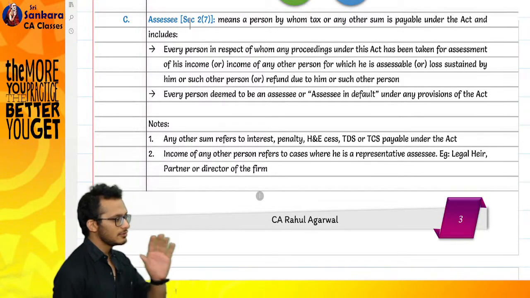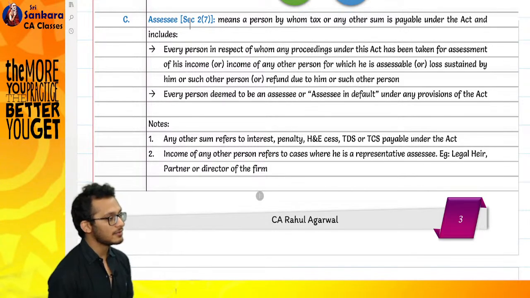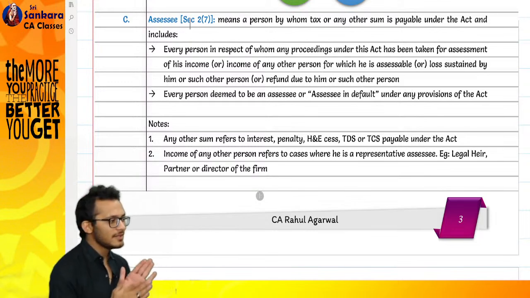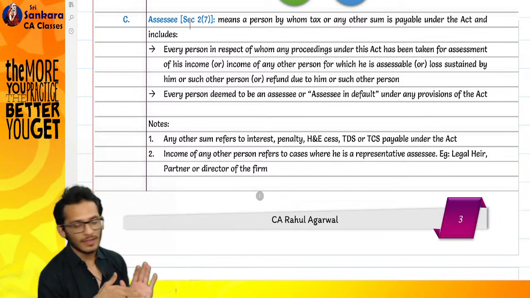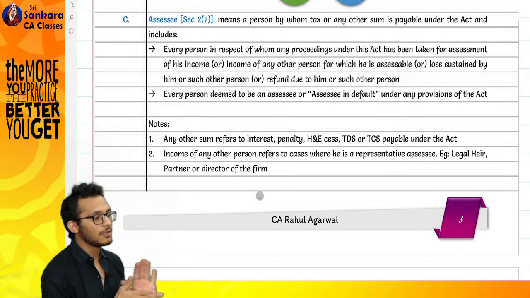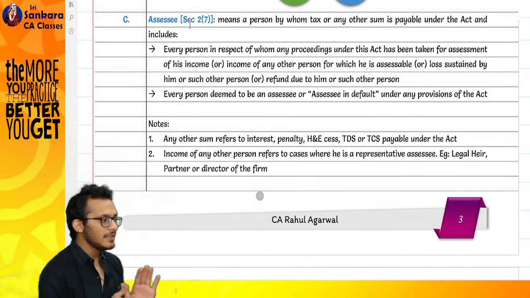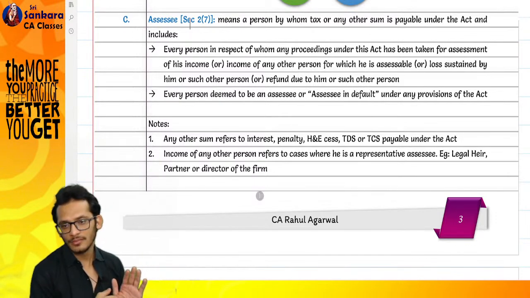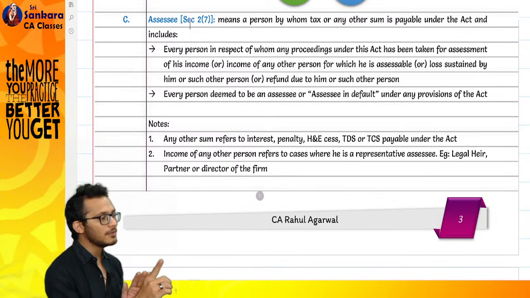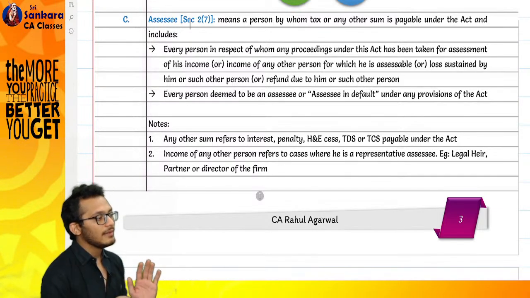Great. Stop there. I went and said to the department, sir, I have filed my return. My return says I have to pay a tax of 1 lakh rupees. But I did not file my return on time. Therefore, you are asking me to pay penalty and interest. I have paid to the department only 1 lakh rupees. You asked me to pay how much? 1 lakh. I paid 1 lakh. There is an additional item to be paid, which I did not pay.